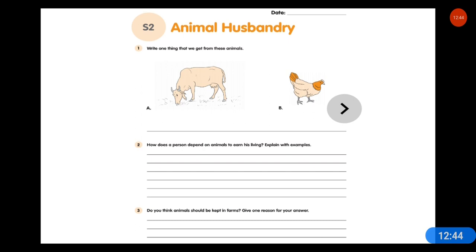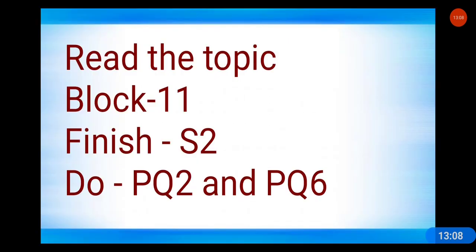So how do we depend upon animals to earn our living? You have to explain it with one example. And third is, do you think animals should be kept in farms? Give one reason for your answer. I hope you have understood this question. Let's move to the next.